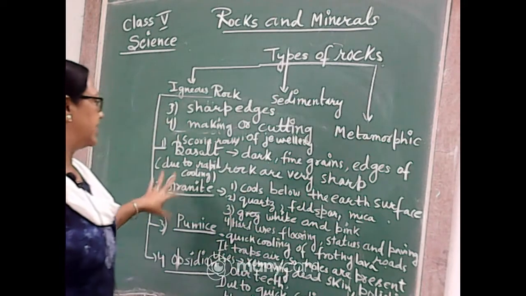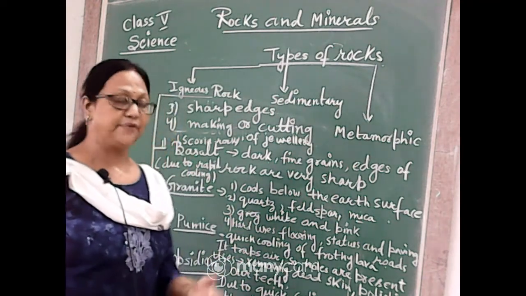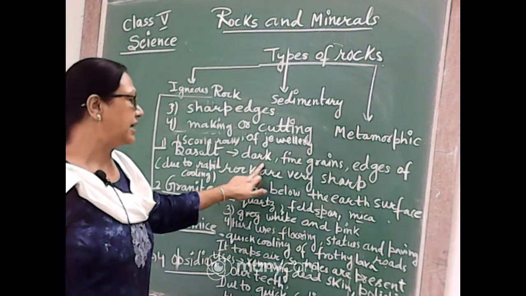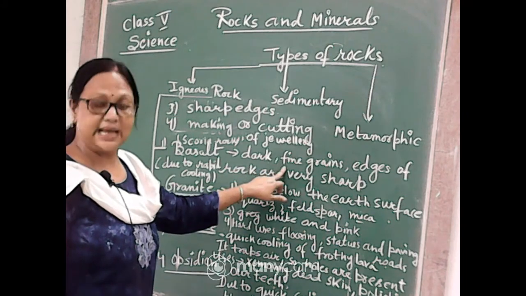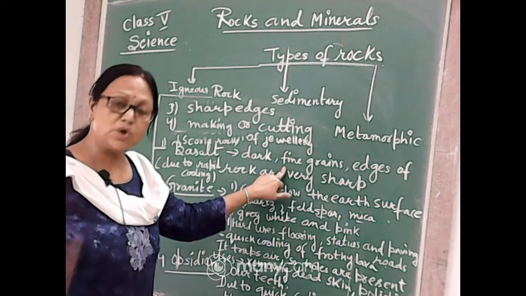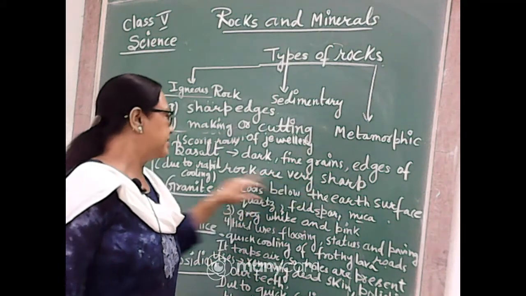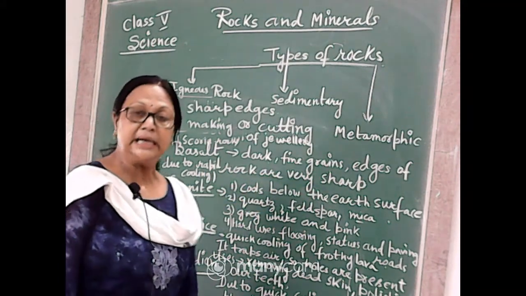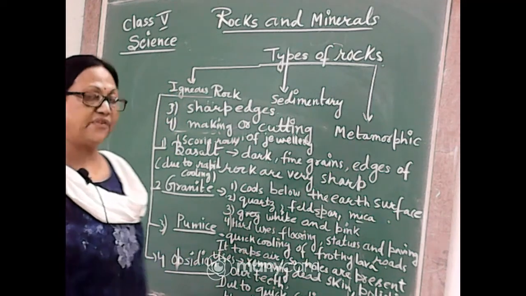The first one is basalt. Basalt is a type of igneous rock which is dark in color. It has fine grains, not coarse grains, and the edges of the rock are very sharp, and it is used for making different kinds of articles.